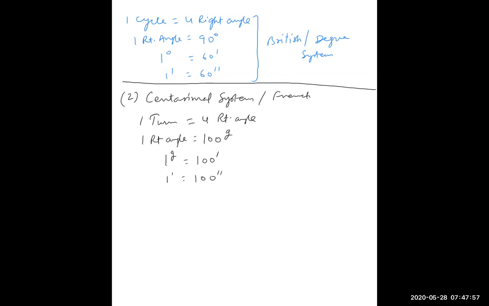Sir, RT means right angle. Yes, RT means right angle. So now we can see one right angle is equal to 90 degree, is equal to this G. G stands for grade, 100 grade.